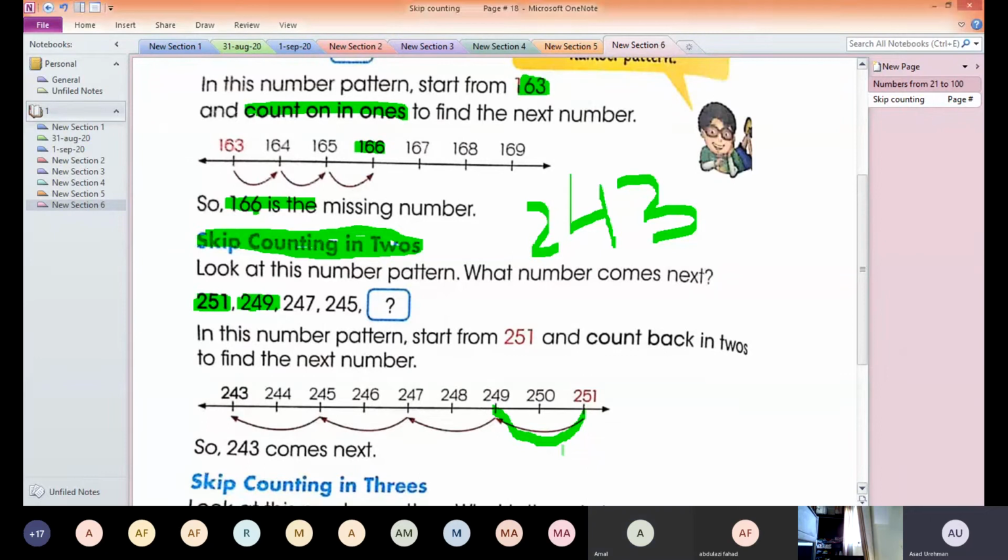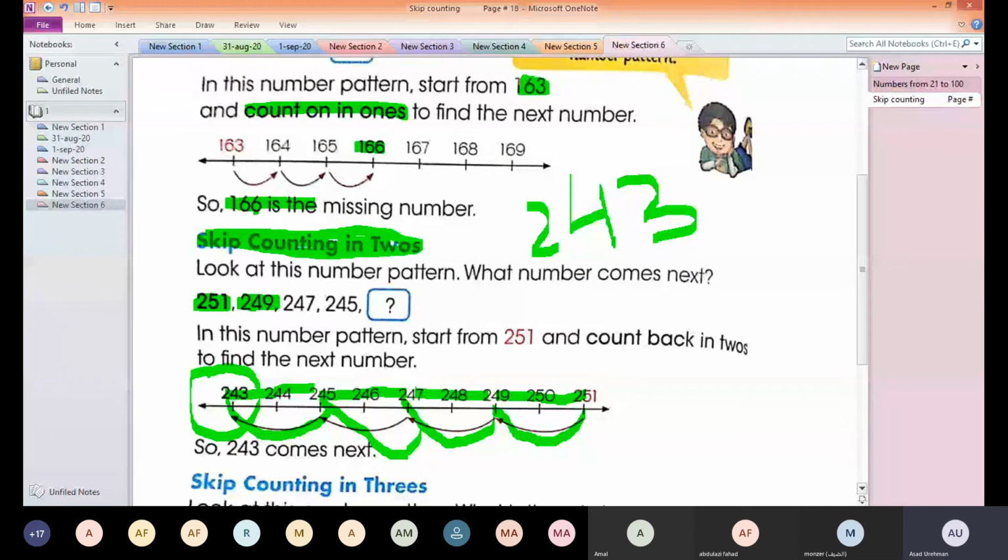What is skip counting in ones, what is skip counting in twos. To find out skip counting in twos, you will check from 251 and the next number is 249. So you go 1 and 2. Then from 249 to 247, 1 and 2. Then from 247 to 245, also 1 and 2. So you are going back. To find the next, you also go 1 and 2. That means the answer is 243, the number which comes next.